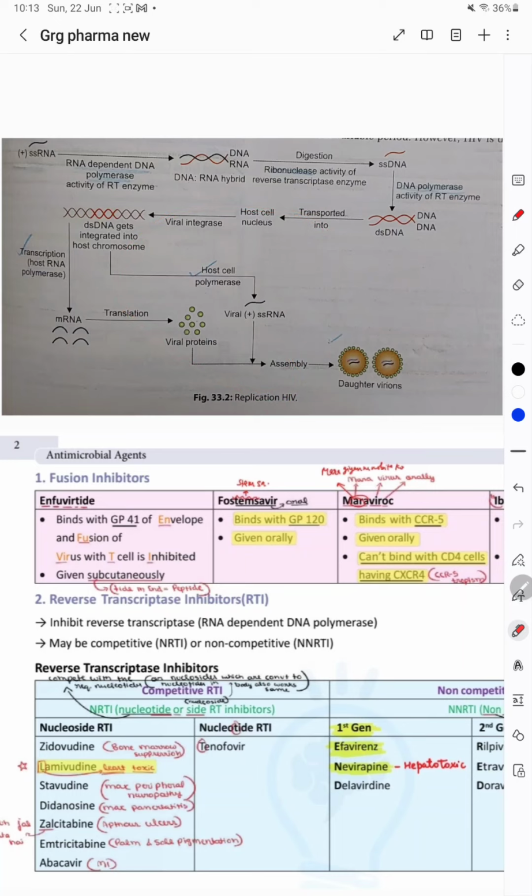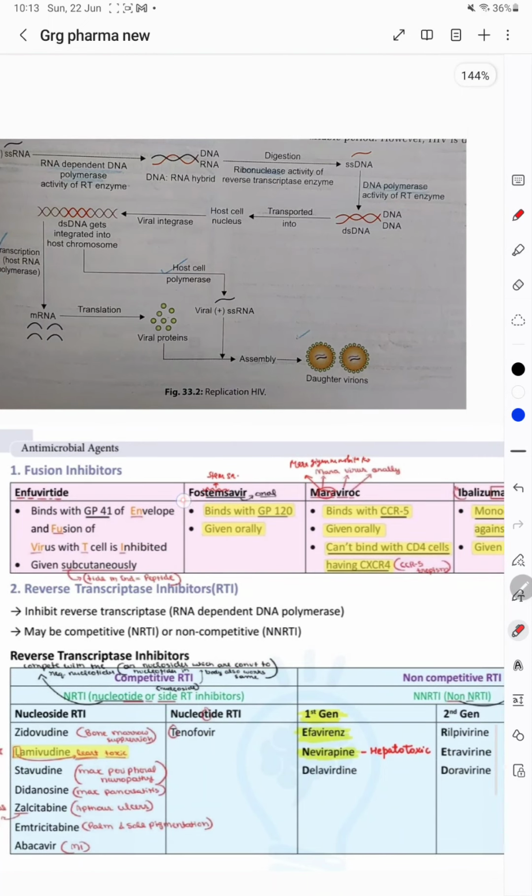Now today we will only learn about the fusion inhibitors, how you can remember them. So first is the enfuvirtide. Now as it is, the name is having fusion, FU, so it is a fusion inhibitor. Now the mechanism you can read on your own. I am only telling about the mnemonics.